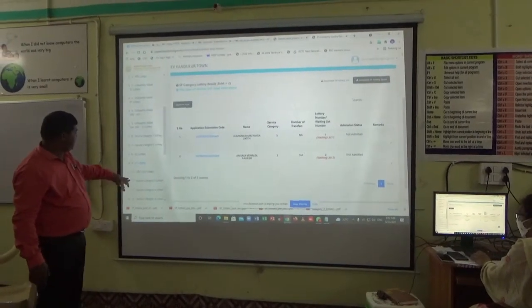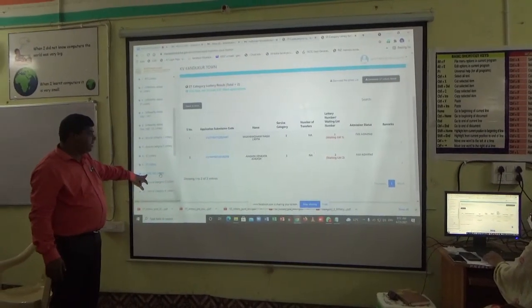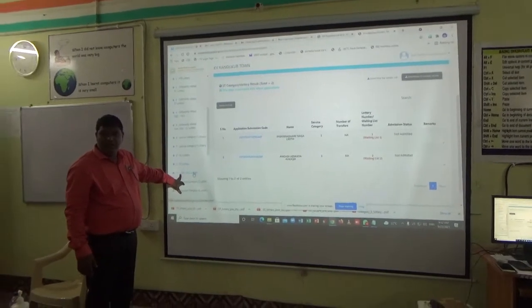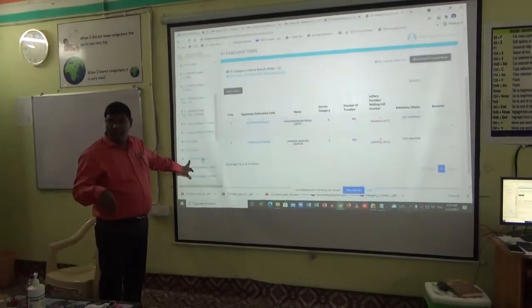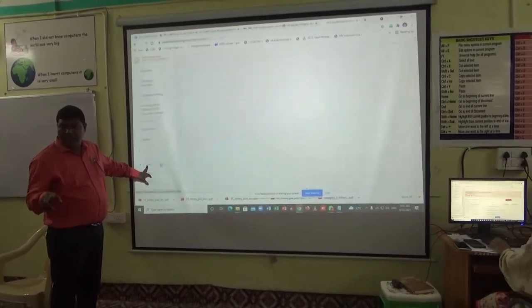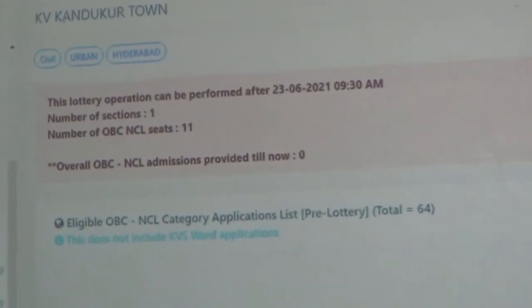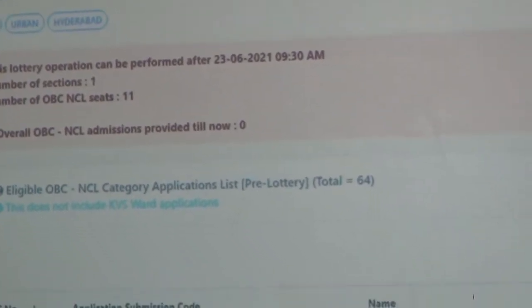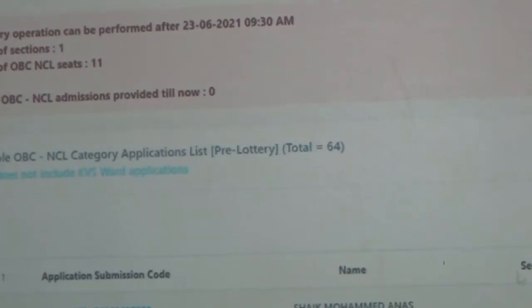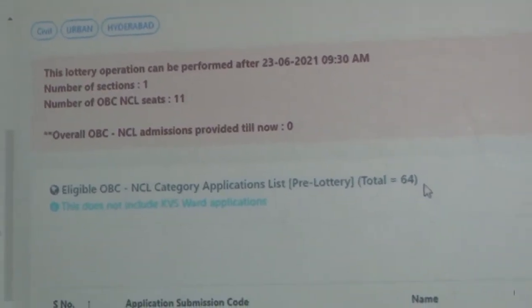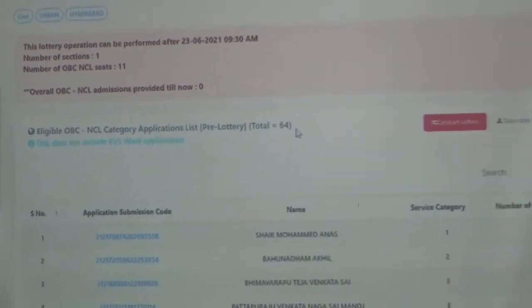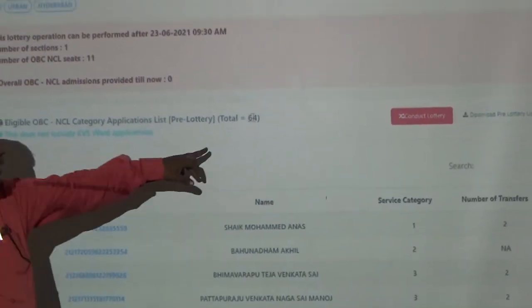Now the OBC lottery is also very, very important. 27% reservation, 11 seats will be there, as per the recent amendment. 11 seats, 27% out of 40 seats. Non-creamy layer, NCL. So how many applied? 64 applied.